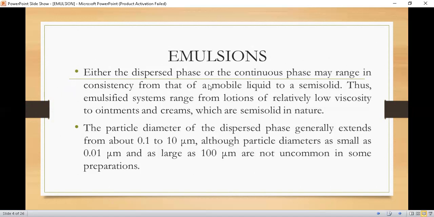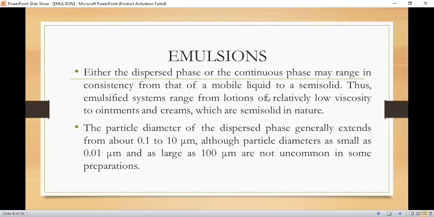Either the dispersed phase or the continuous phase may range in consistency from that of a mobile liquid to a semi-solid. Thus, emulsified systems range from lotions of relatively low viscosity to ointments and creams which are semi-solid in nature. Students, there are different examples of emulsion, and we have studied those examples like in colloidal solutions.